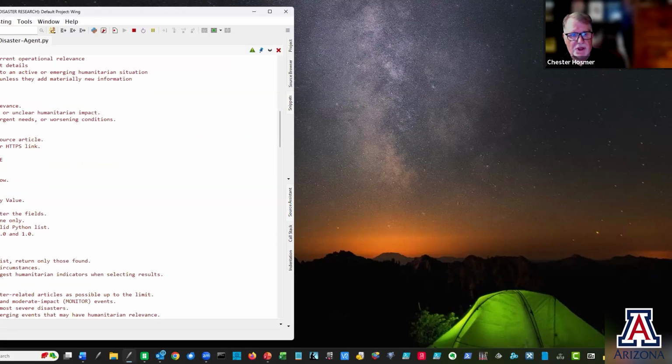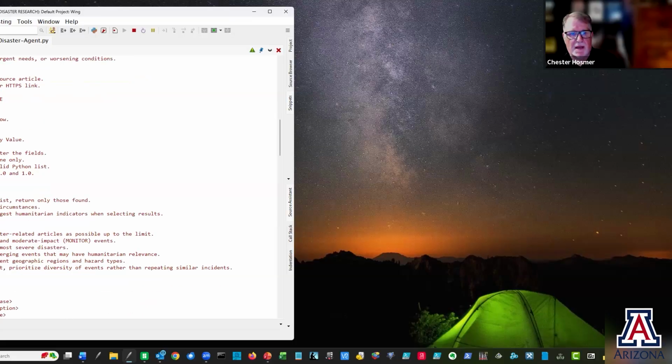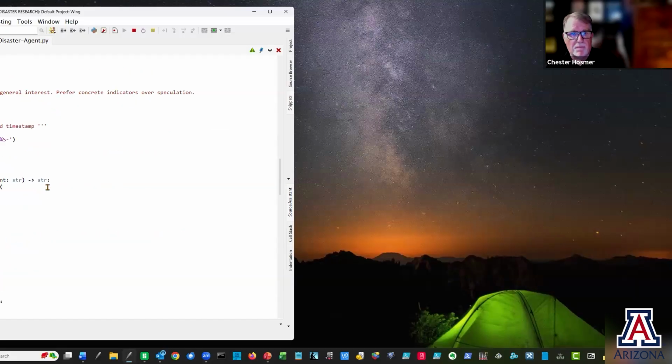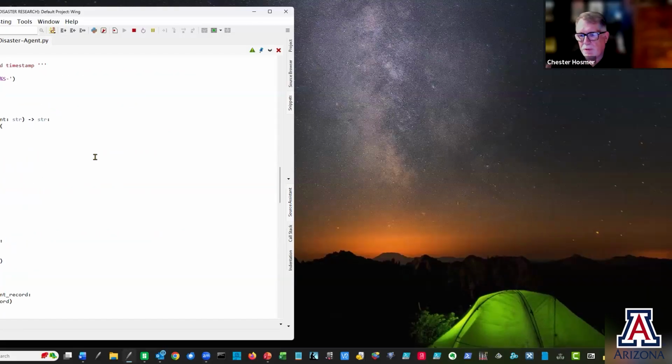The other big change in this objective statement and how we're processing it is the decision is the same as before: ignore, monitor, escalate, and then it's going to give us the hazard type and all of the other information we ask for. However, in this particular case, we do not provide the agent a specific list of RSS feeds or URLs to process, but rather we ask it to perform the discovery based on that objective statement, and we say we want you to do a web search. And then we just limit the number of responses we get from the web search.